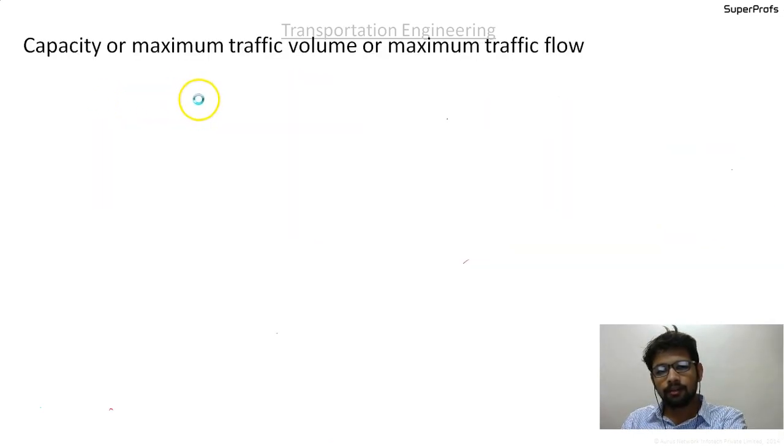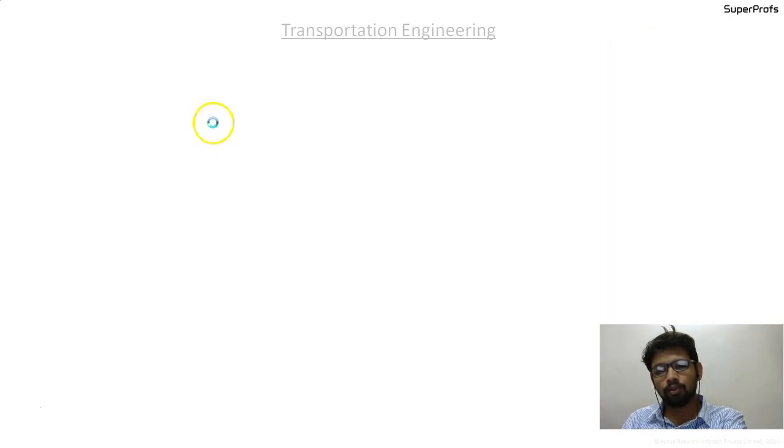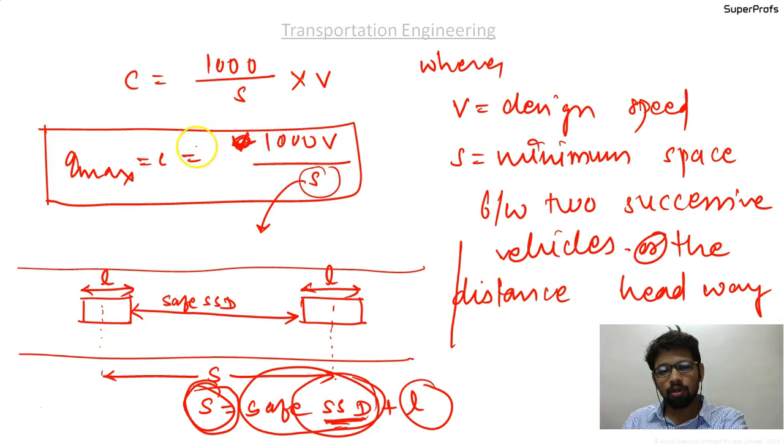So c becomes 1000 by s. k will be replaced by 1000 by s into the v value. So q max equal to c equal to 1000 v by s, that is the number of vehicles per hour. So the formula is q max equal to c equal to 1000 v by s, and you should remember this formula, you should keep it in mind.